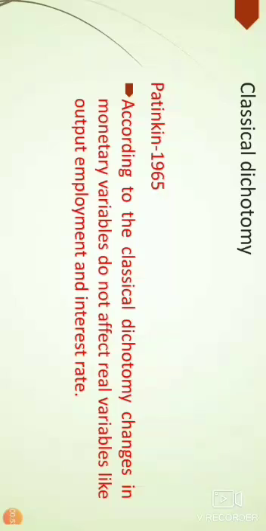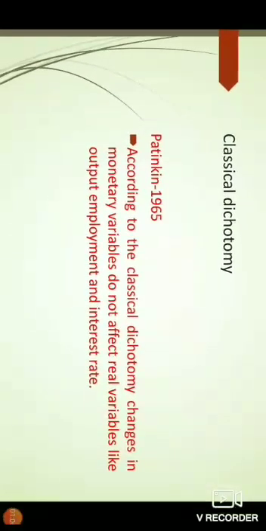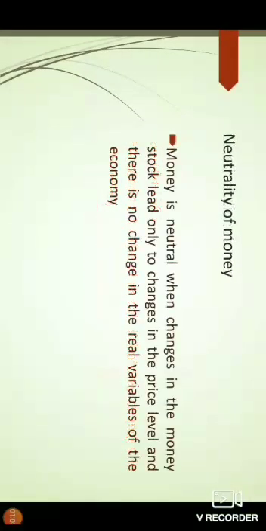I think all of you get what is classical dichotomy. According to the classical dichotomy, changes in monetary variables do not affect real variables like output, employment, and interest rate. Okay? And the next concept is related to neutrality of money.